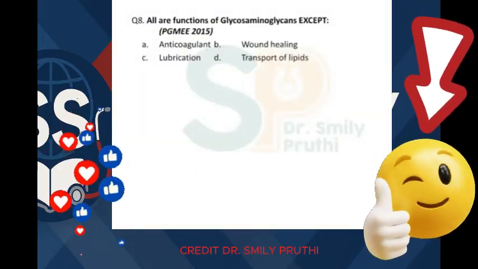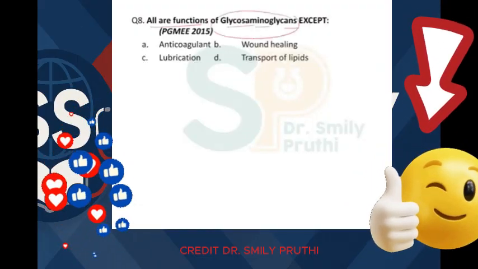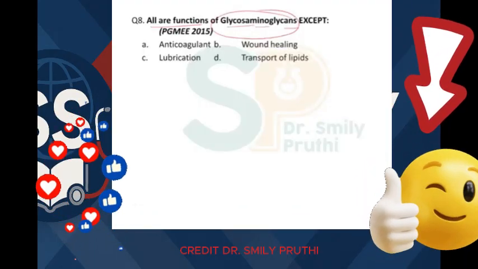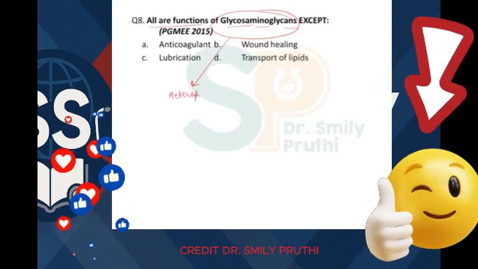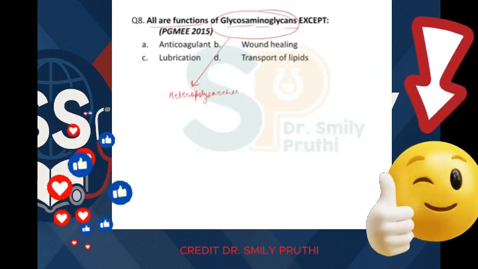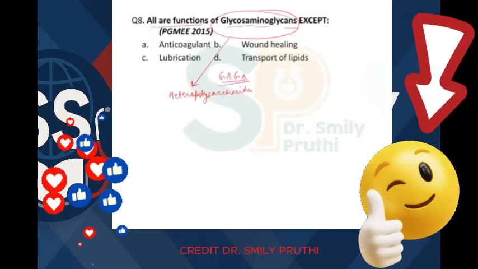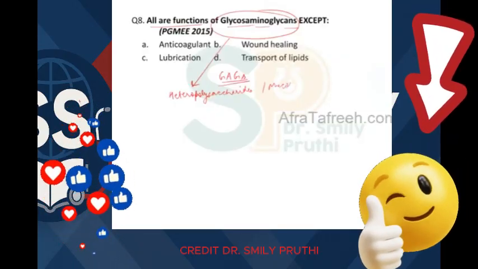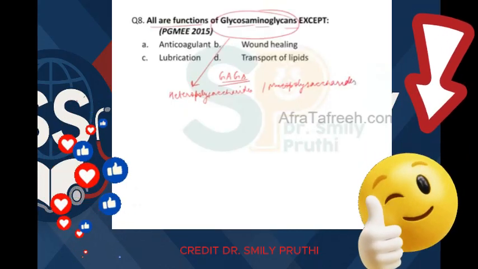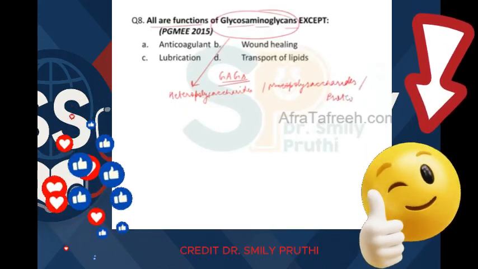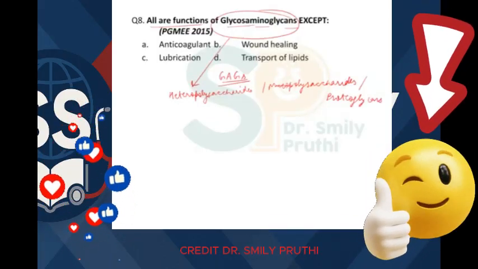Coming to question number 8, the question is: all are functions of glycosaminoglycans except. So let's take this topic in detail. Glycosaminoglycans are heteropolysaccharides. Their short form is GAGs. They are also called mucopolysaccharides. They are also called proteoglycans. So there are 3-4 names I have written here. Now I'm going to explain each and every name.